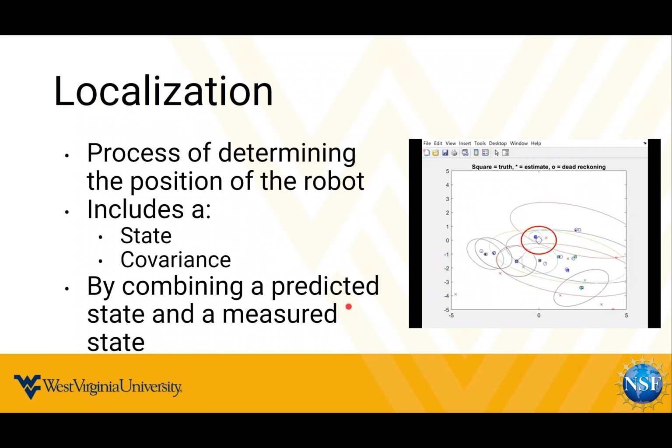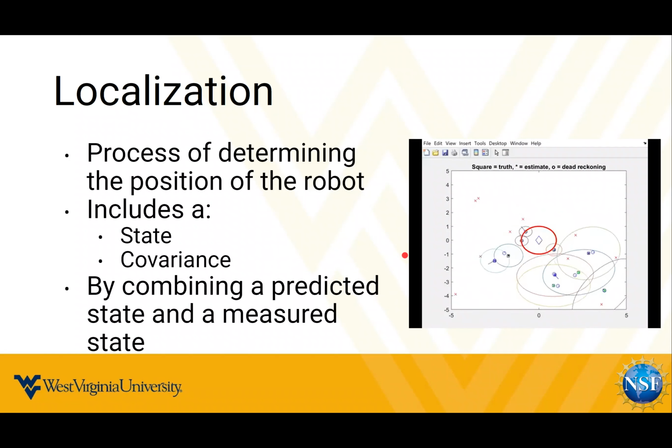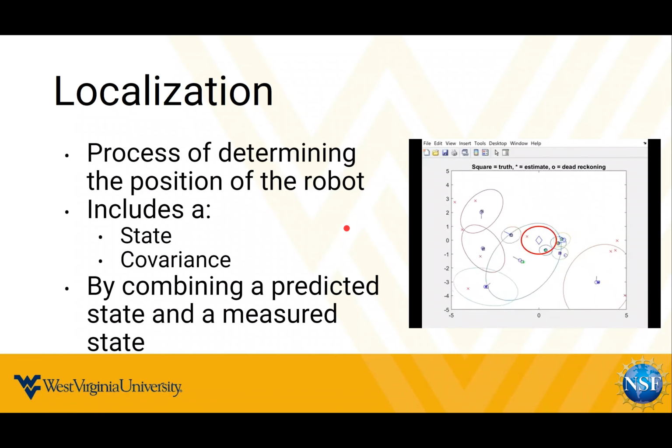So by combining a predicted state, which shows anytime the ellipse gets bigger as the robot is taking its prediction step, which increases uncertainty, and measurement, so anytime you see an ellipse decrease, as just right there, is a measurement by covariance intersection, which reduces the uncertainty.